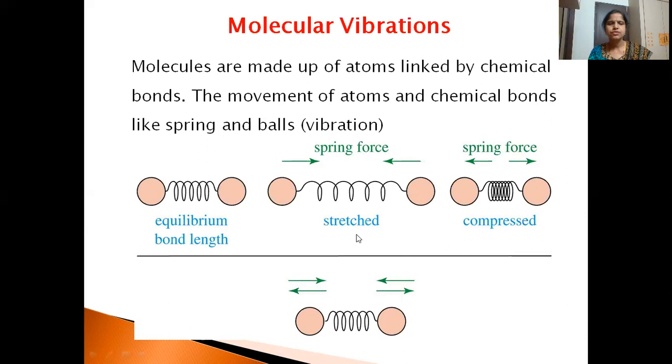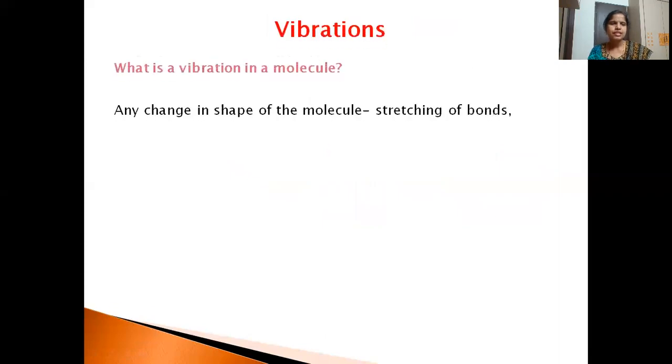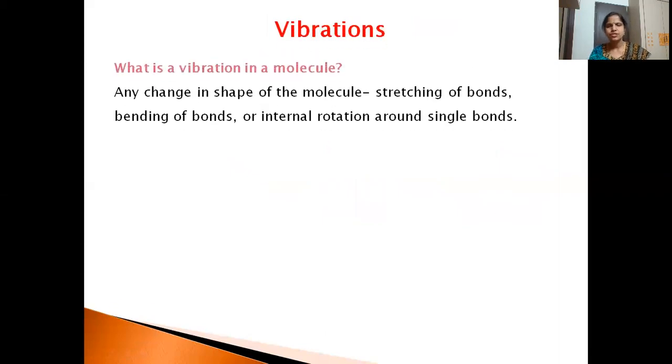Similar to this spring, the bonds present in the molecule also undergo vibrations. Vibration is nothing but stretching, bending, or internal rotation around a single bond. All of these we call vibrations taking place in a molecule.